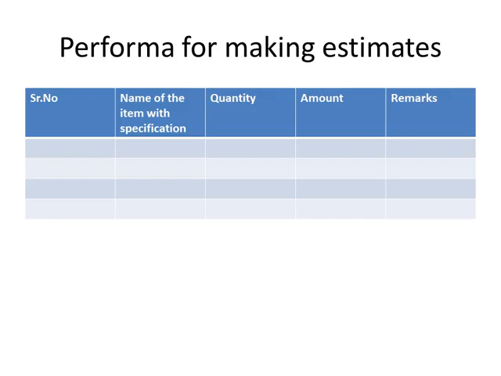So this is the proforma for making estimates. First row shows the serial number, second one is the name of the item with specification. In second row there will be the items with their specification. For example, let us say that it is MCB, so it is with specification that of what ampere MCB is required. Then third is the quantity, the quantity required for that specific item, then the amount. Then last one is remarks if there are any.